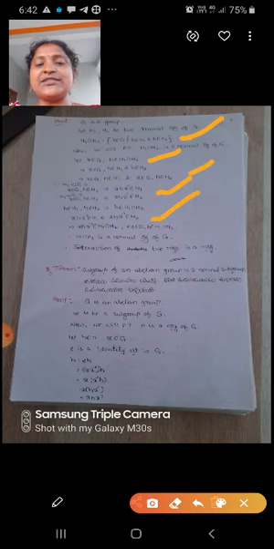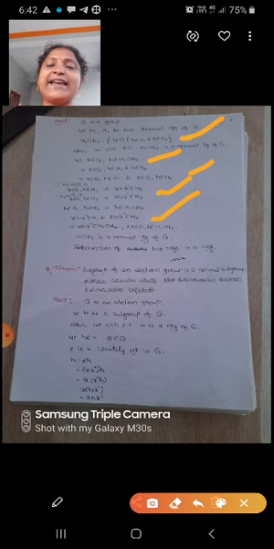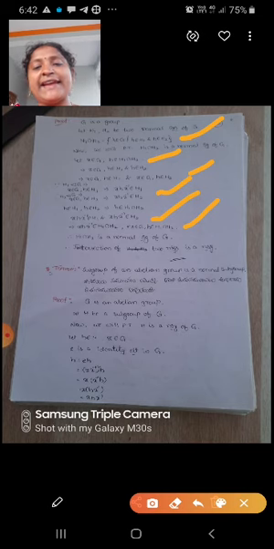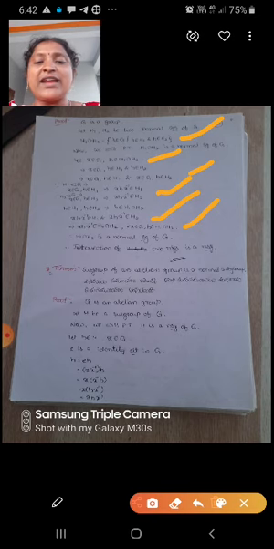X H X inverse belongs to H1 and X H X inverse belongs to H2 implies X H X inverse belongs to H1 intersection H2. So for all X belongs to G, H belongs to H1 intersection H2. Why are we writing this?